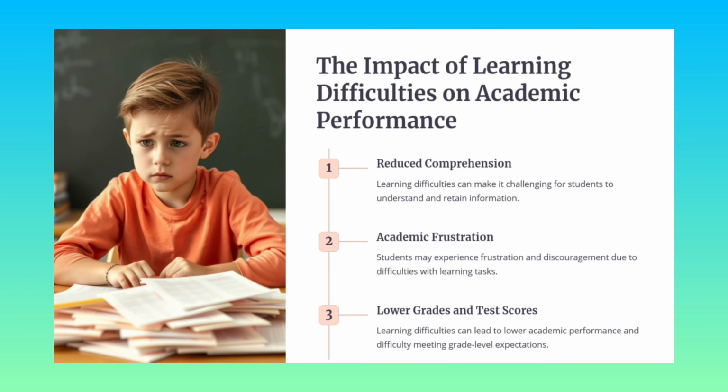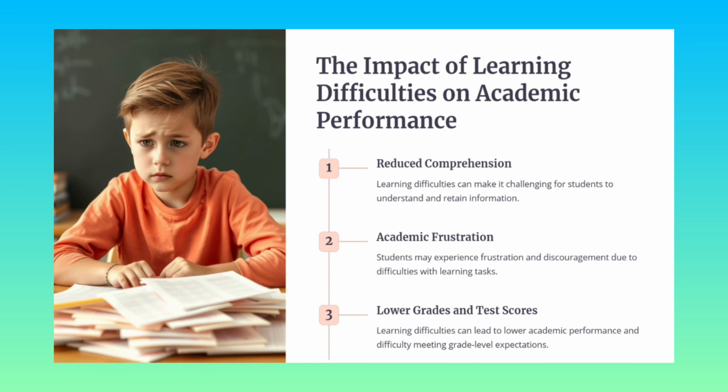So, what is the impact of learning difficulties on a child's academic performance? There are many impacts, like reduced comprehension, meaning a child is not able to understand and solve the problem, and is not able to read and write any question. Then academic frustration: when a child is repeatedly not able to do a work, he or she can be frustrated.